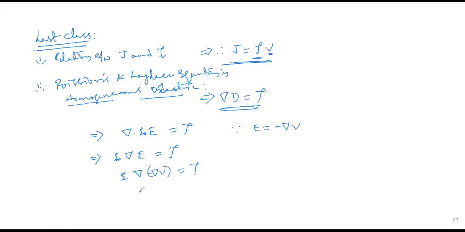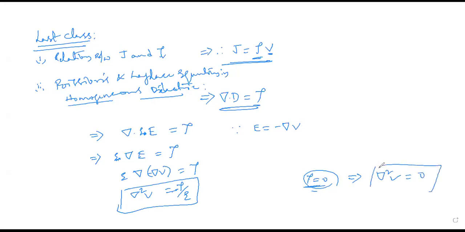And this expression we have written as del square V is equal to minus rho by epsilon, right? This also I showed you. So this is called Poisson's equation. If there is no free charge present in that particular medium, then our charge density will become 0. Then our expression is del square V is equal to 0. Correct? So this is called our second Maxwell equation.